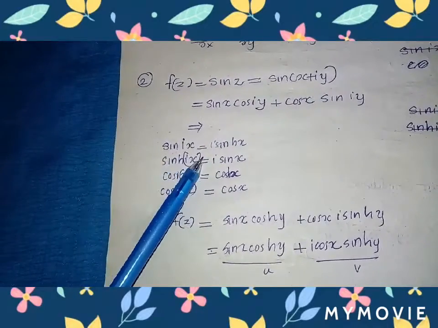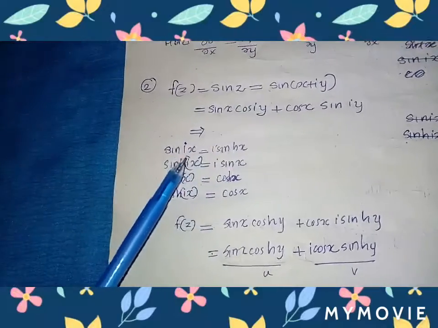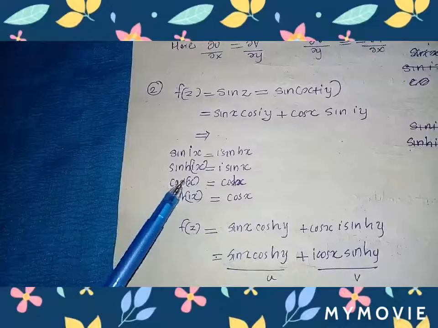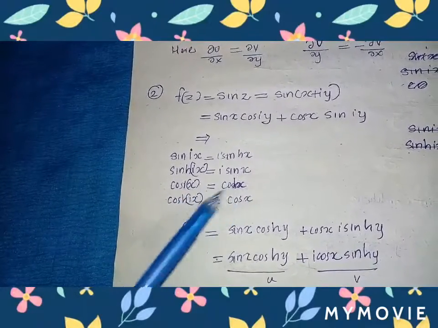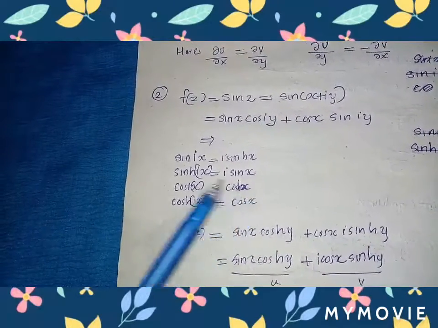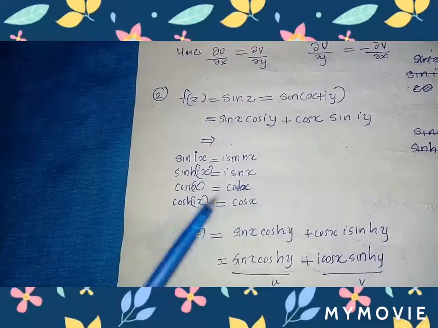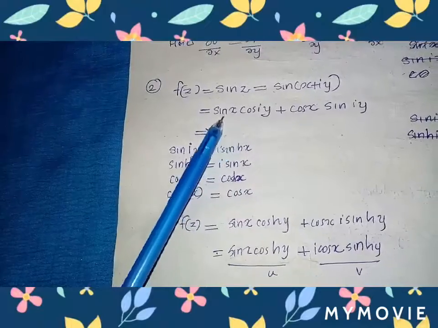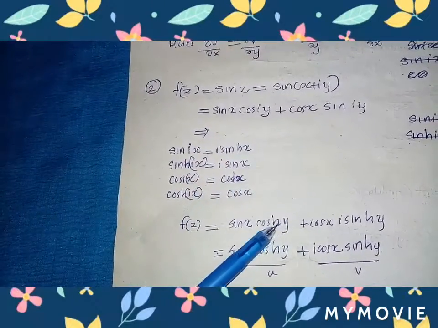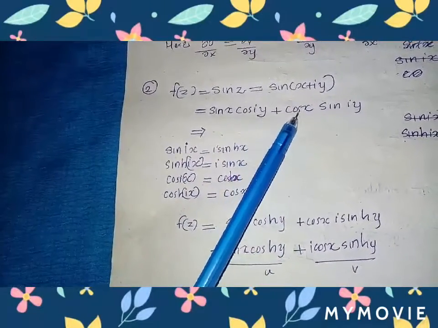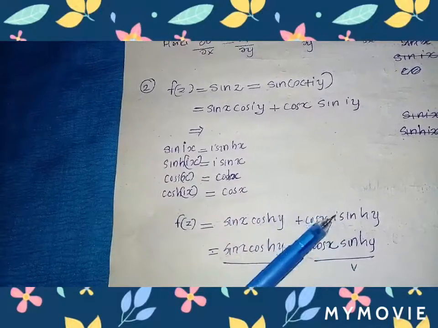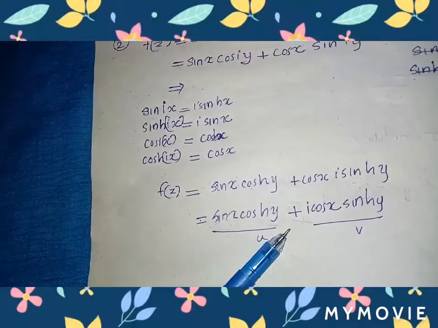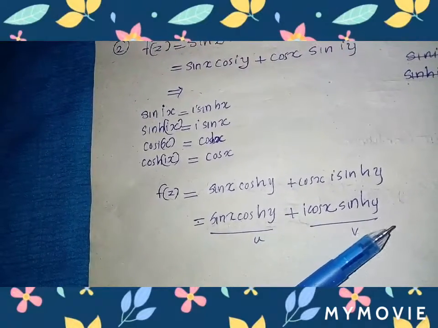We know that sin ix is equal to i sinh x, that is hyperbolic sinh of x, and cos ix is equal to cosh x. So using these identities, cos iy is cosh y and sin iy is i sinh y. So we can represent that as sin x cosh y plus i into cos x sinh y.